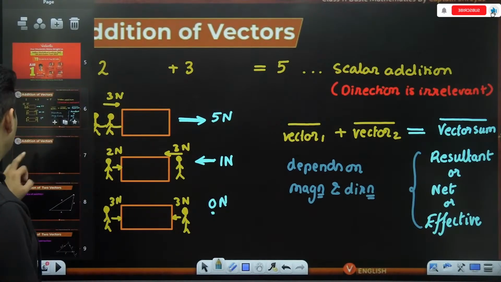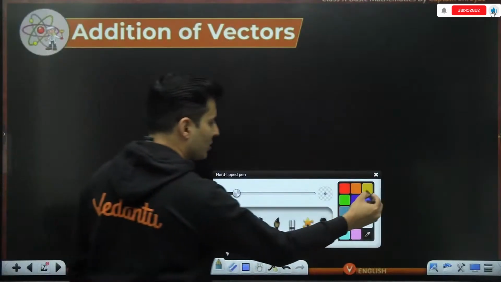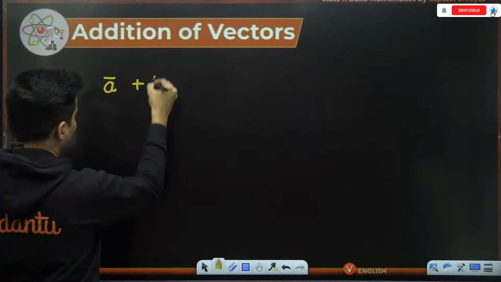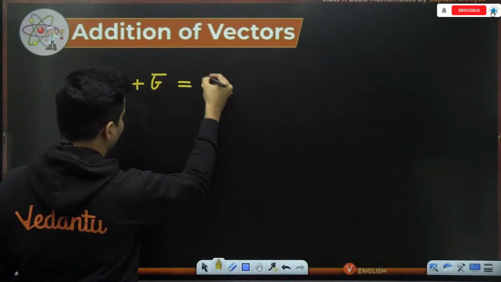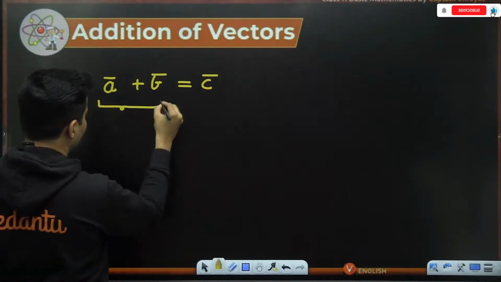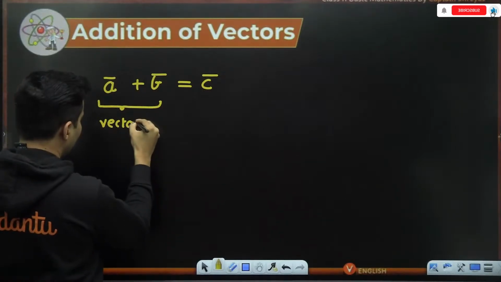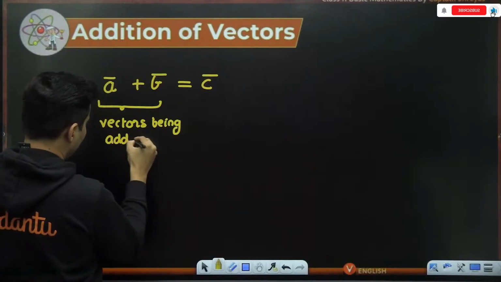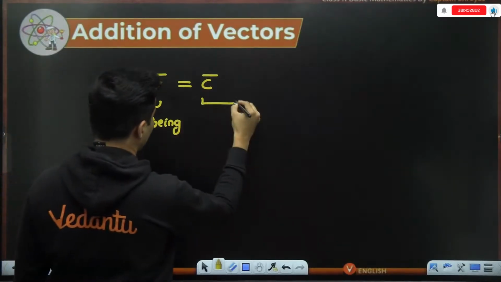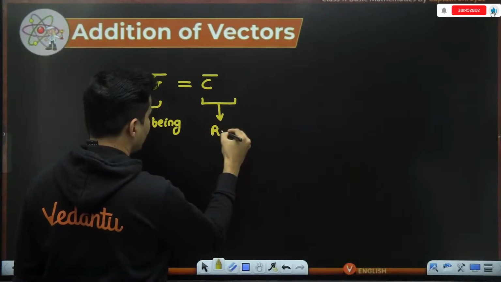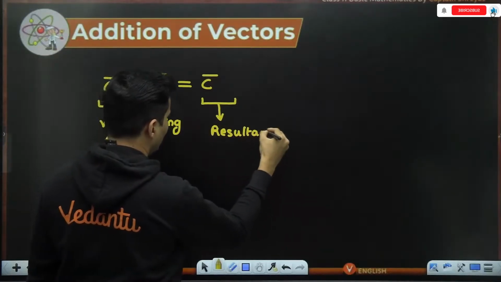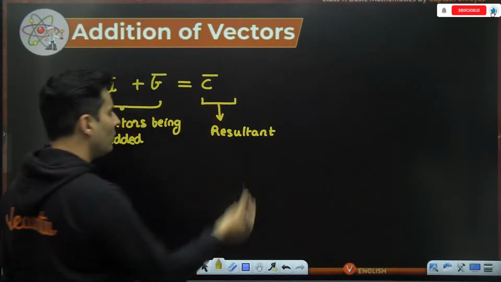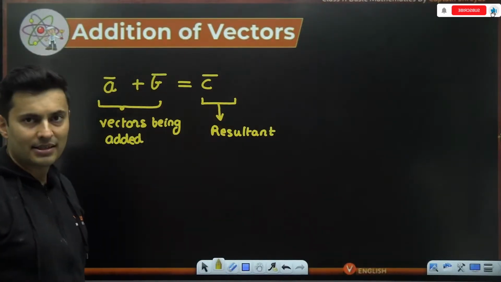So how do I show that addition of vectors? Here is how I show it. If there are one or more vectors which are being added, let's say vector A and vector B give you, let's say, vector C. These are the vectors being added. And this over here is nothing but your resultant vector or net vector or effective vector or the vector sum. This is how you show vector addition.